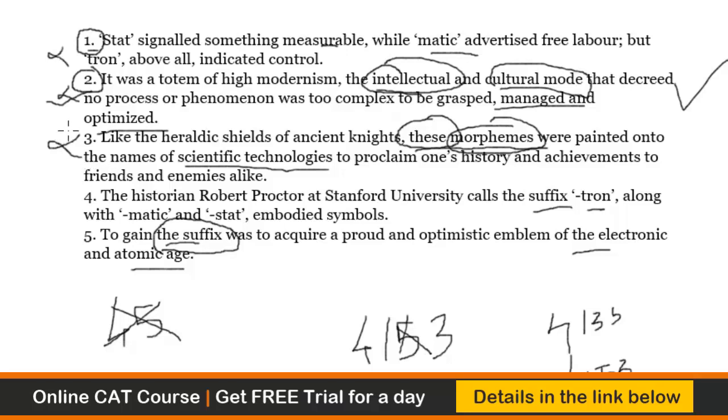So 4135 or 4153, that's a different ball game now. Let's not discuss that. We are here to find the odd one out, and 2 is indeed the odd sentence. If you ask me what my choice of sequence is, I would start with 4. I would go to 1. I would go to 3. Sorry, yes, I will go to 5 then. So I would choose the 4153 sequence. If at all it's a parajumble, I would choose 4153, making 2 the odd one out. You might even choose 4135. That's a different thing, but I'm again telling that 2 is